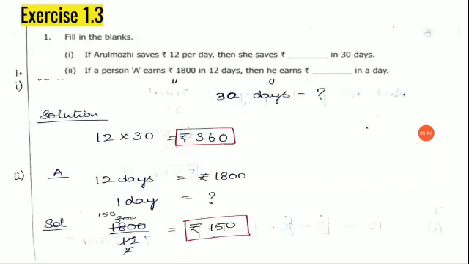Okay. Now, exercise 1.3, first sum. First read the question. If Arulmozhi saves 12 rupees per day, then she saves dash in 30 days. I'll tell you a small concept now. If I'm giving you some amount and I'm asking you to save daily, I'm giving you 10 rupees. So what will happen at the end of some fifth day? How much will you have? You will have a larger amount or you will have a smaller amount.